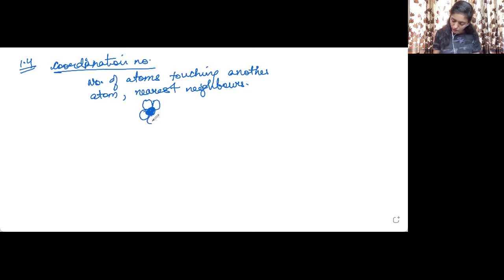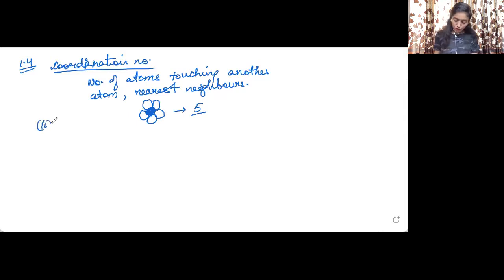Okay, for example, if we consider this atom and suppose it is surrounded by as many atoms as it comes out to be. Okay, it is surrounded by 5 atoms which are touching it. So the coordination number will be 5. For this, the coordination number is going to be 5.